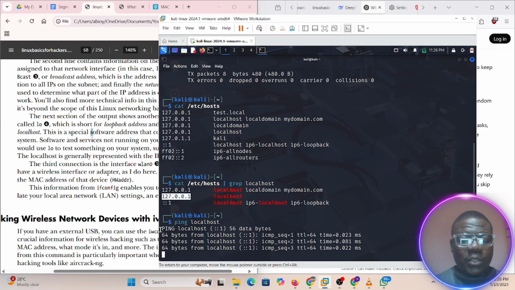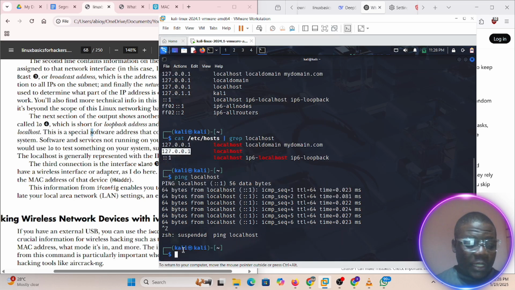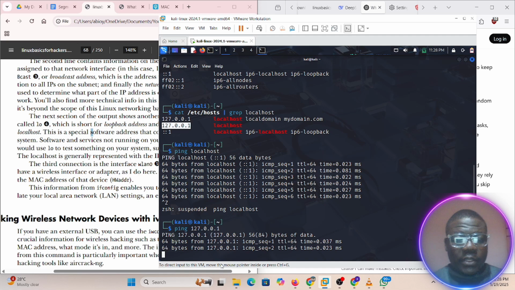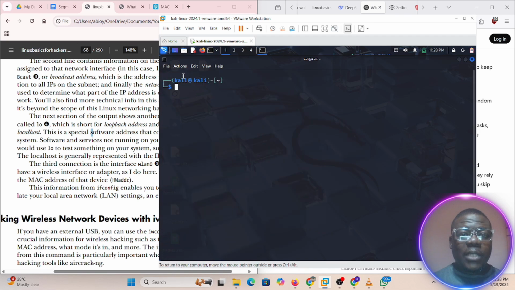It's because you are speaking to yourself. So you see, it's not giving you any external IP address here. So let me stop this. I use Control Z to stop this, and we can do ping 127.0.0.1. If we do the same thing, this is still reachable. So clear. There's one thing I want to show us.